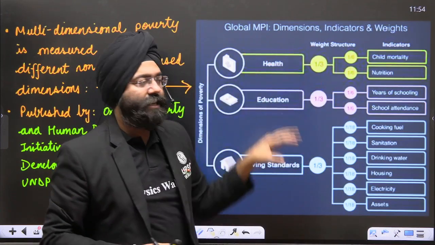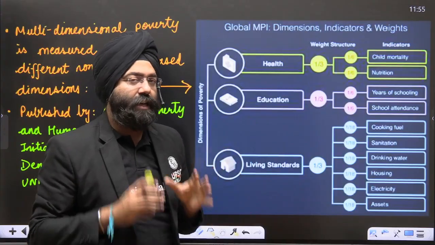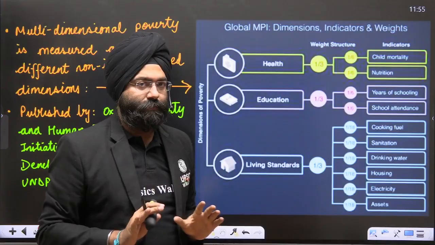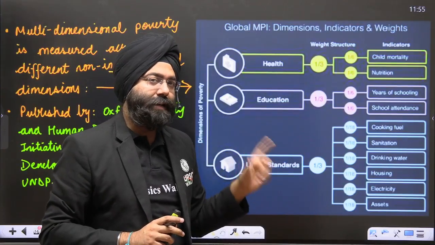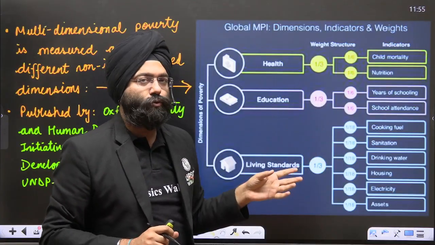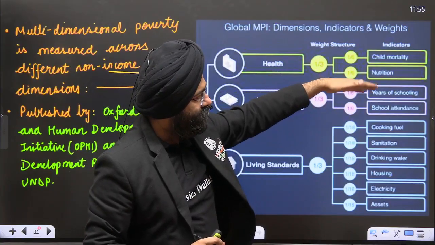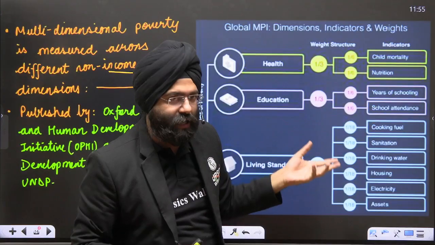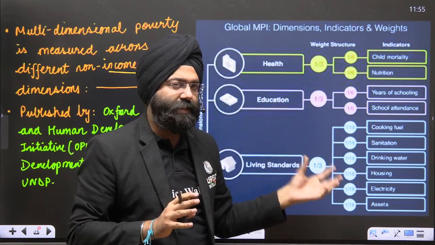Under each category, we realize that subcategories are there. Please remember, in your preliminary examination, it can very well be asked which of the following parameters are part of the multidimensional poverty index, or what weight is assigned to them. For example, one of the statements may say that school attendance is assigned more weight than cooking fuel. This can be asked in such a way. So you should be aware of these parameters and a little bit about the weights also.